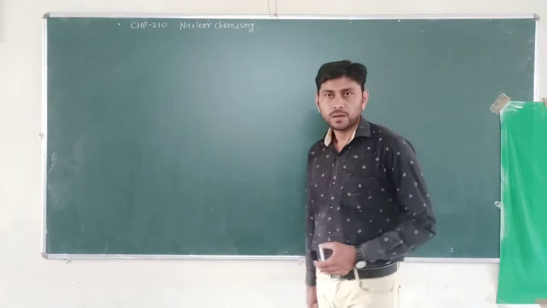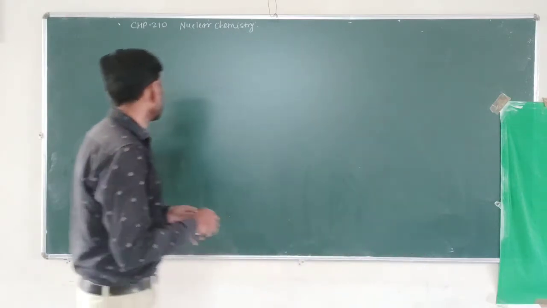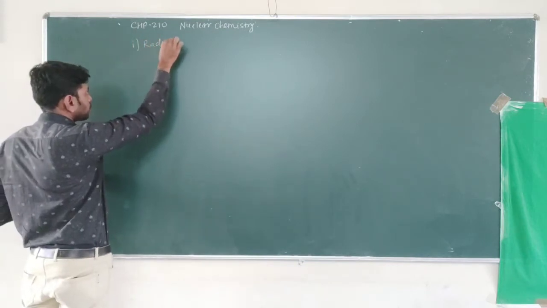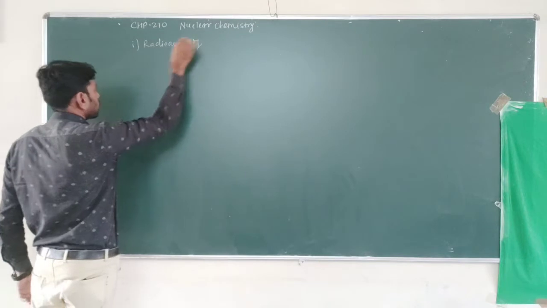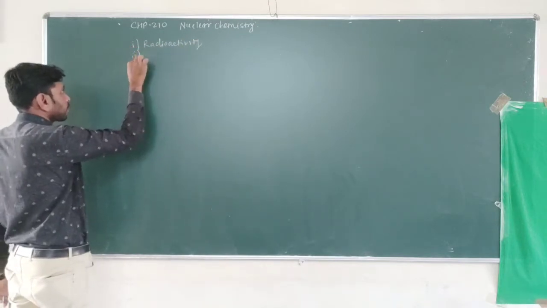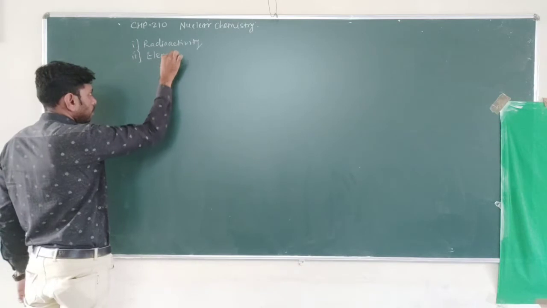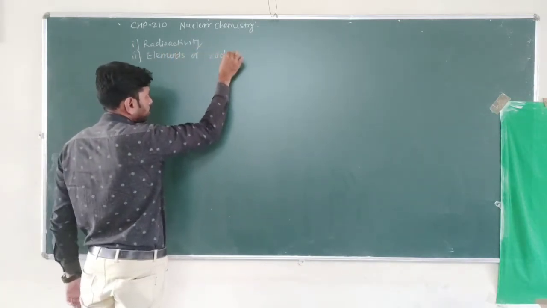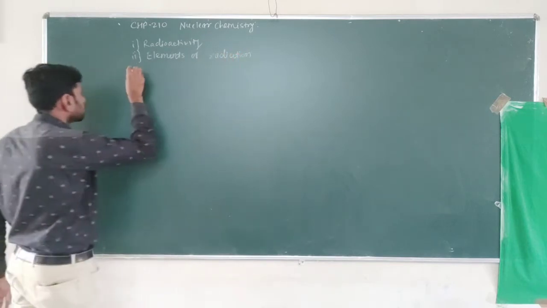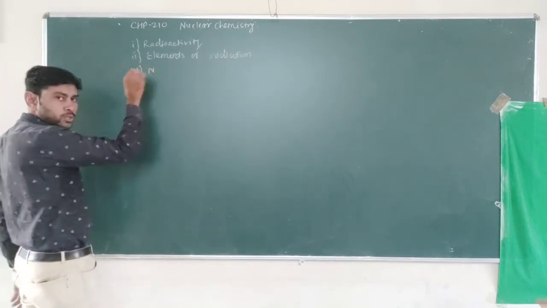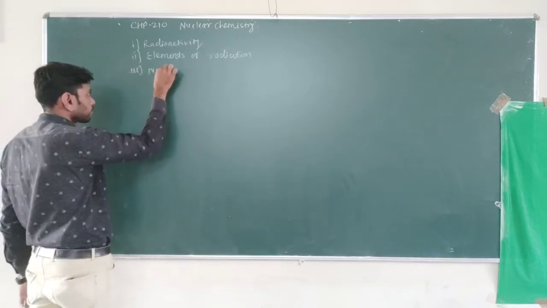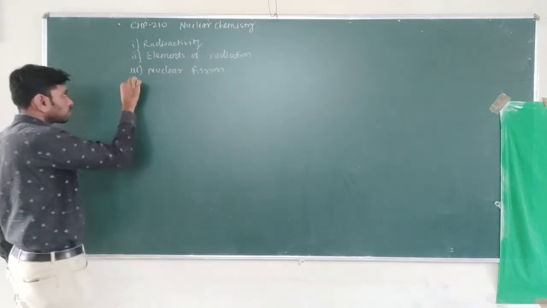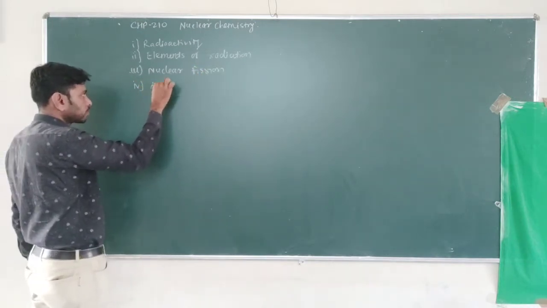In nuclear chemistry, there are 4 topics in our syllabus. First topic is radioactivity. Second topic that we have to study here is the elements of radiation chemistry. Third topic is nuclear fission that we have to study. And fourth topic is the applications of radioactivity that we have to study here.